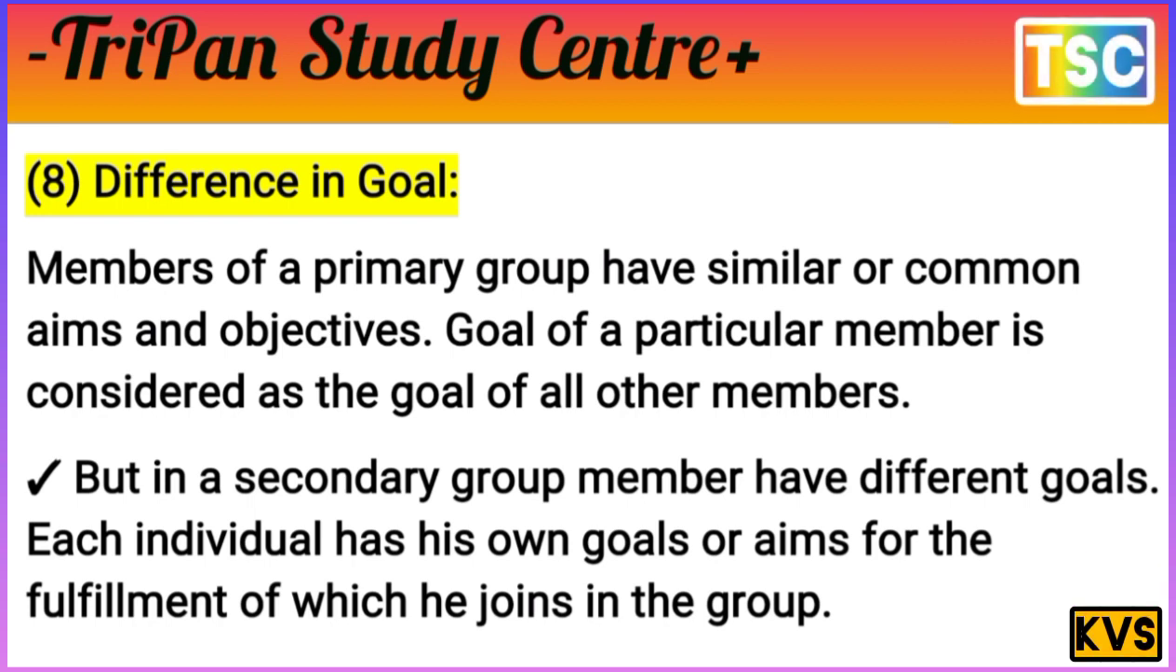But in a secondary group, members have different goals. Each individual has his own goal or aim, the fulfillment of which is the reason they join the group. In a primary group, the goal of a particular member is considered the goal of all the members.